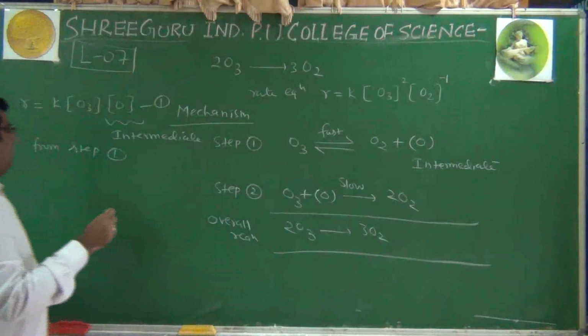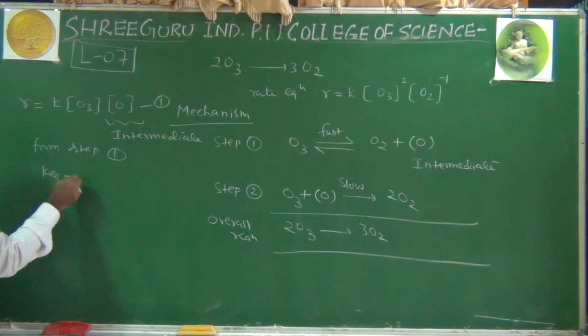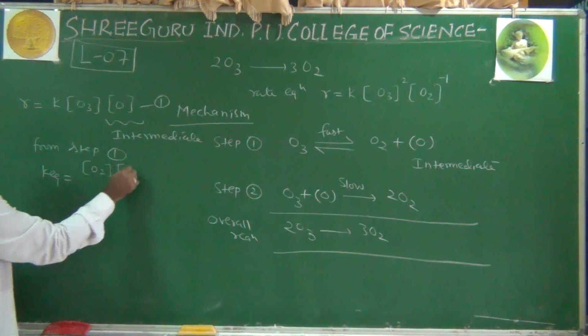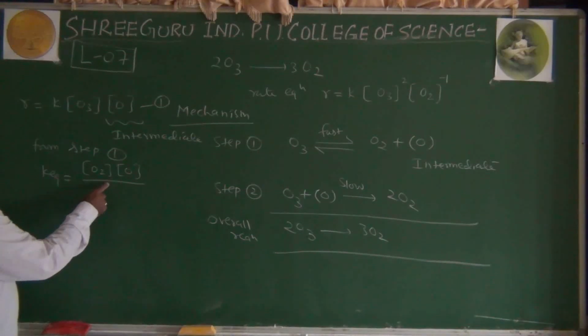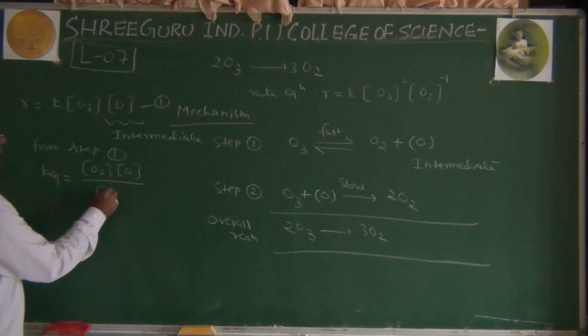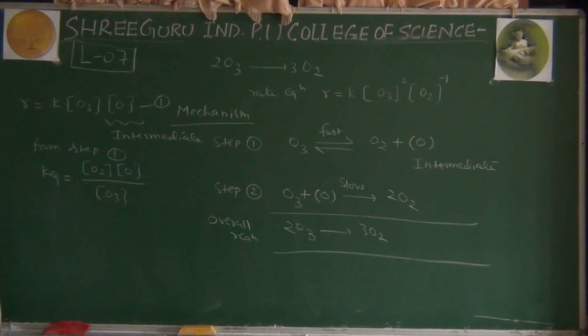Again it is reversible. So we can write this as K equilibrium equal to molar concentration of oxygen and then molar concentration of this nascent oxygen, and it should be divided by the molar concentration of this ozone. This is product divided by reactant.